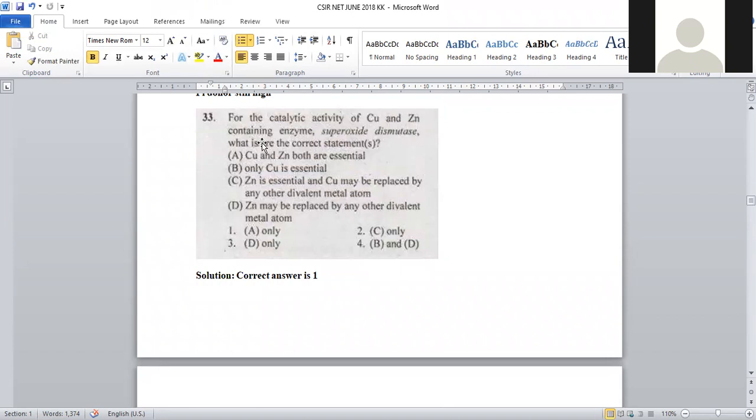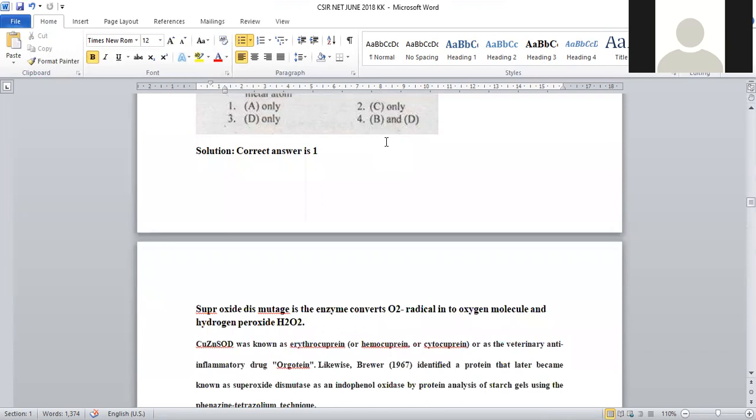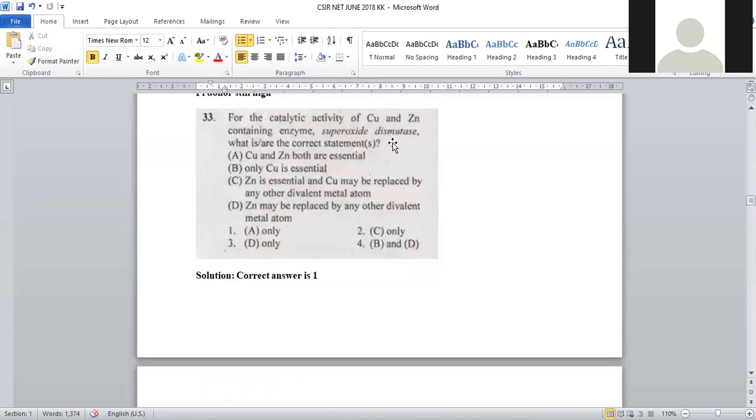And the next one, for the catalytic activity of copper and zinc containing enzyme superoxide dismutase. Superoxide dismutase is nothing but an enzyme which used to disproportionate superoxide, which is converted into molecular oxygen and hydrogen peroxide. That enzyme is called superoxide dismutase.